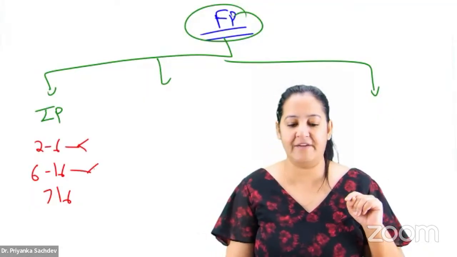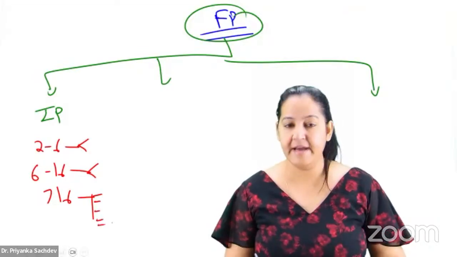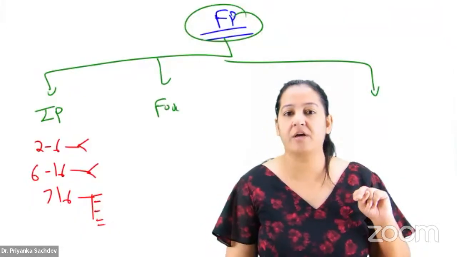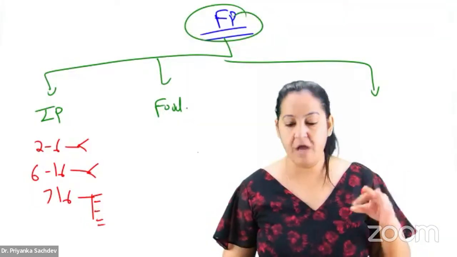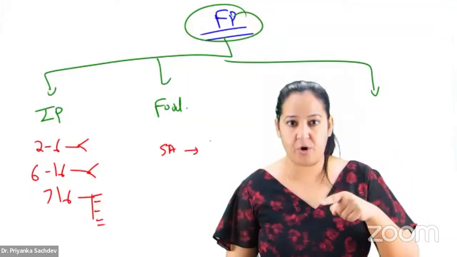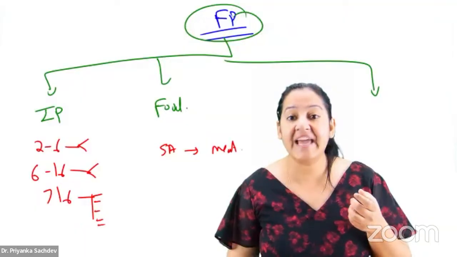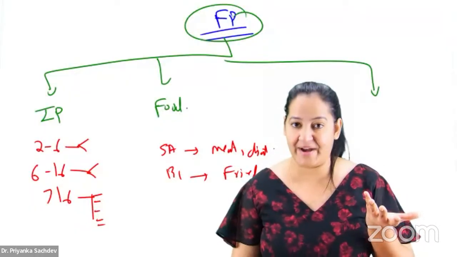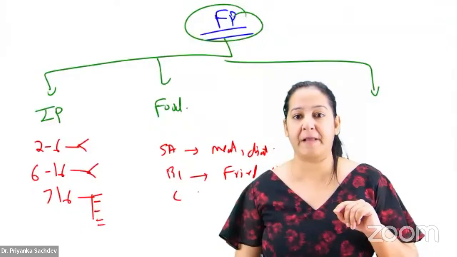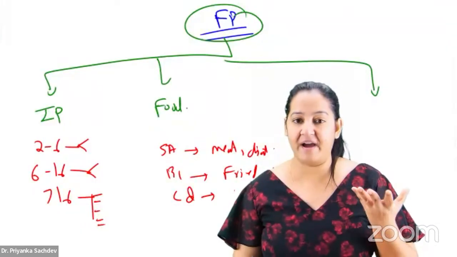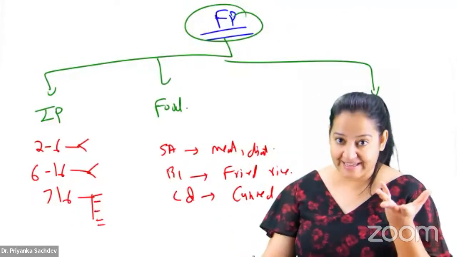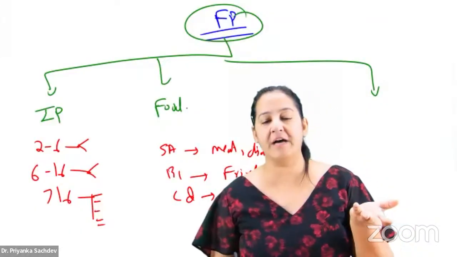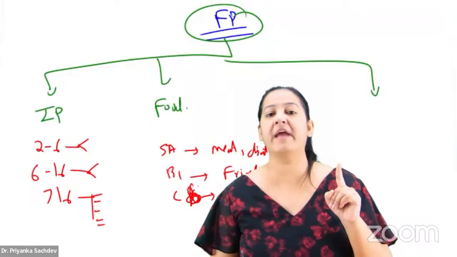Here we have only two organisms, and here all the remaining will come in this category. So based on that, first look at the incubation period. The second thing, you have to see the food. Different organisms have different propensities for food. For example, Staph aureus enterotoxin enters via meat and dairy products. Bacillus cereus enters via fried rice, Chinese fried rice. Clostridium botulinum enters via canned food, the food present in cans, preservatives. So different food items for different toxins. Got my point? Now coming to the third thing.